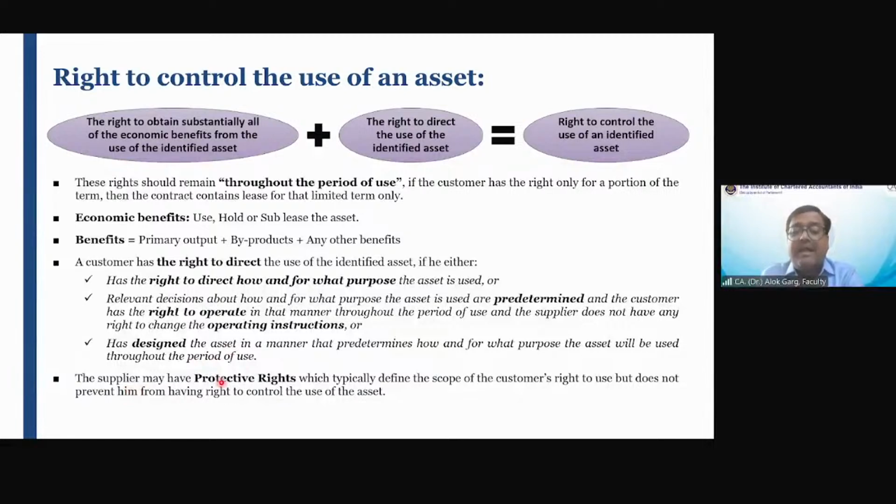Okay. The supplier may have protective right, which typically define the scope of the customer right, but does not prevent him from having the right to control the use of the asset. For example, I have given a car to Vignesh and I told Vignesh, Vignesh, you cannot run this car. It was a diesel car and the diesel car limit is 10 years only. So when Vignesh took the car from me, I had already completed 9 years and 10 months. So only 2 months are yet to go.